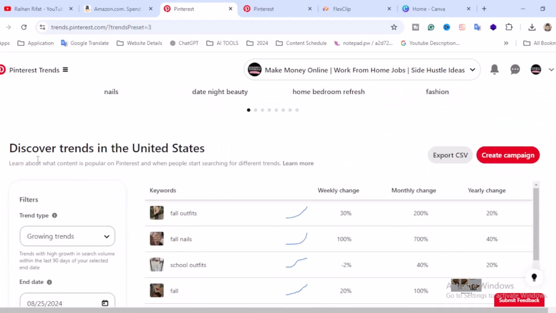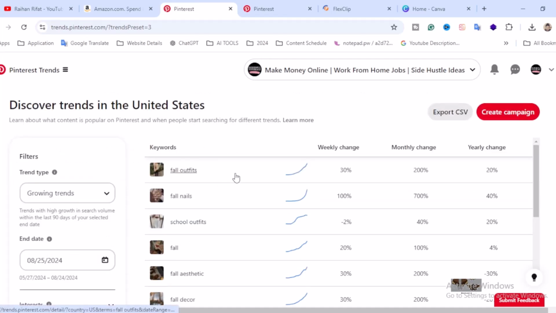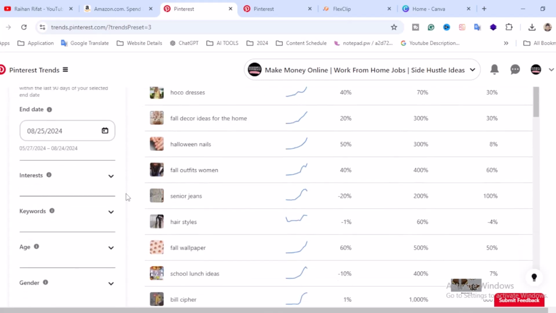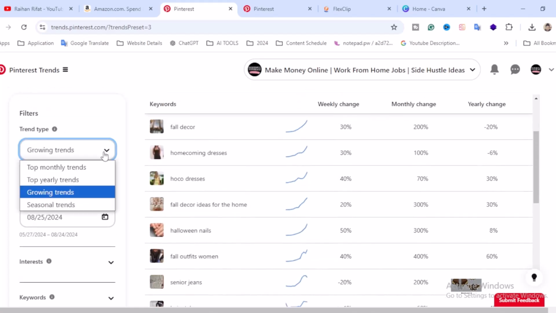You will find discover trends in the United States, and keywords are the most important. On the left-hand sidebar you will find the filters. You can filter by interest, keyword, age, or gender. Click on trends and you will find top yearly trends, growing, seasonal, and top monthly. So click on top monthly trends.